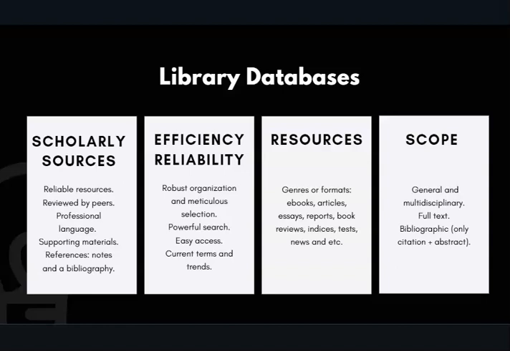Many databases provide access to full text, so you can download and save documents at your convenience. The database tools allow us to research many topics effectively and efficiently. We will look at a few search examples later in the second part of the recording. And now let's talk about what databases are available in our library.